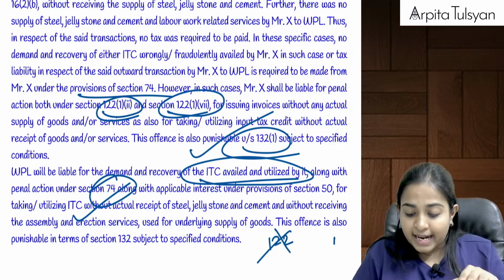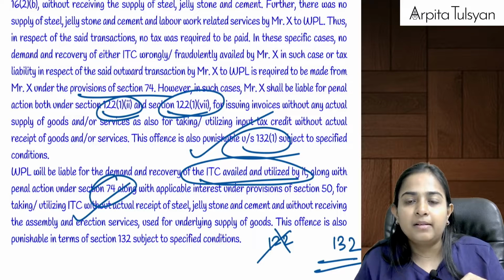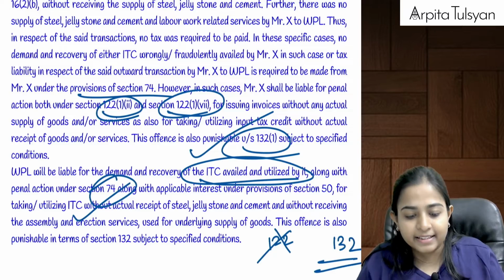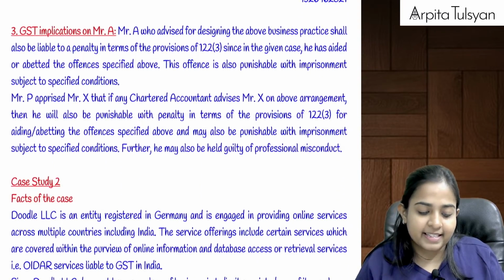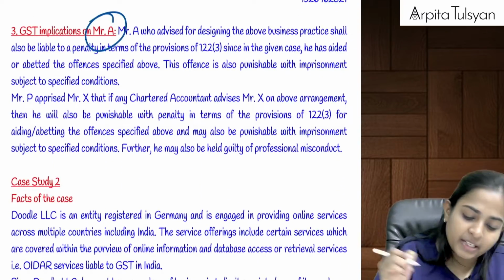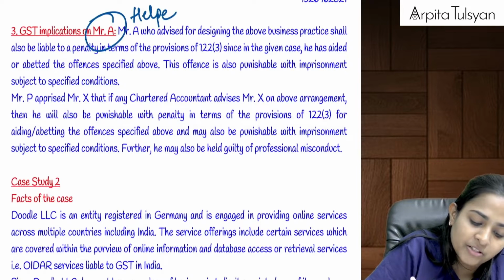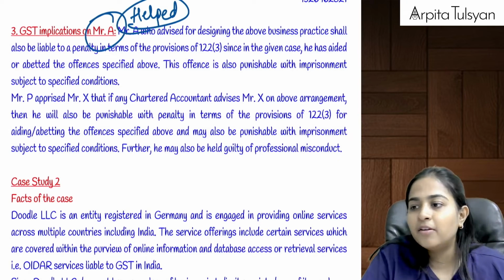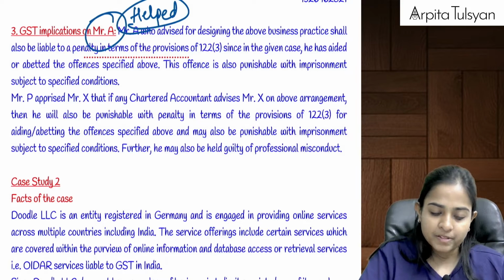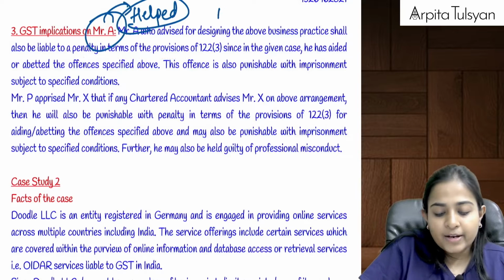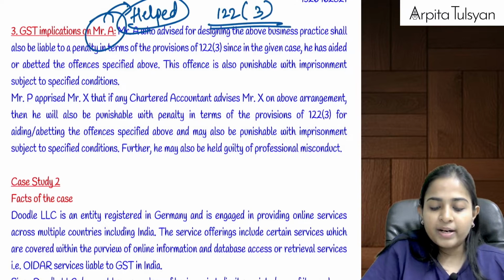Okay, but can we say 132 can become applicable for fraudulently availing the ITC? Are you understanding this? Yes. And last, on Mr. A. Mr. A was the person who has helped to do all these transactions. Okay, the mastermind was X and all those persons. They have already been held guilty. Okay, but Mr. A has helped. So can we say he will be liable under 122(3)?